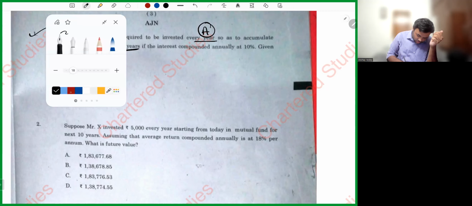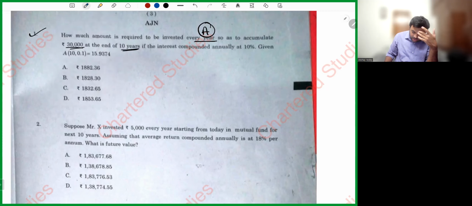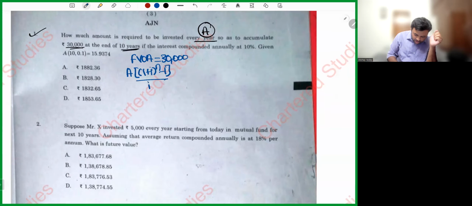Okay, my dear friends, so let's go ahead and solve this question. He is telling future value of annuity is given as 30,000. Future value of ordinary annuity is given as 30,000. How will you get future value of ordinary annuity? A into (1 plus i) whole power n minus 1 divided by i is equal to 30,000.